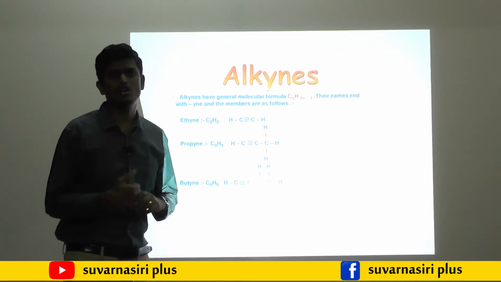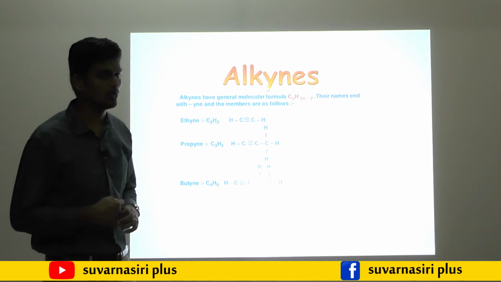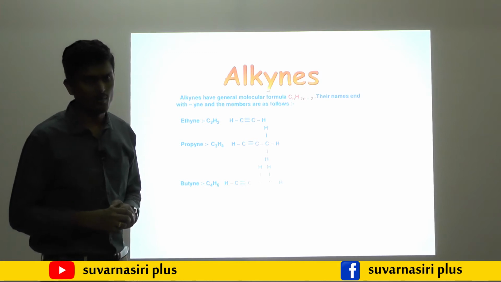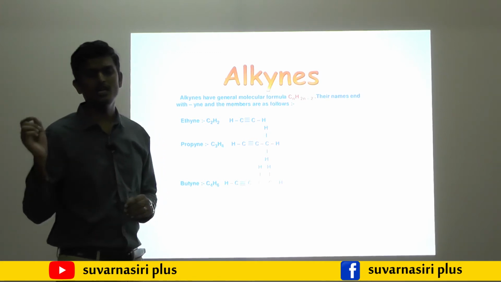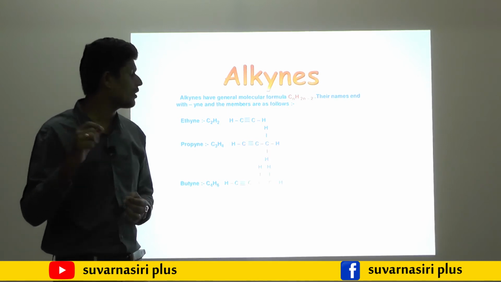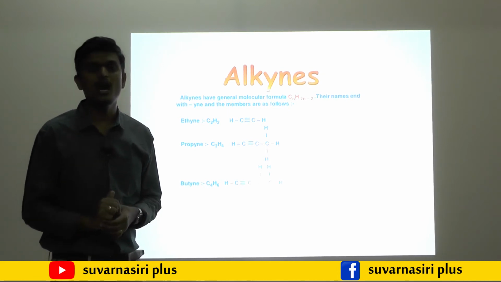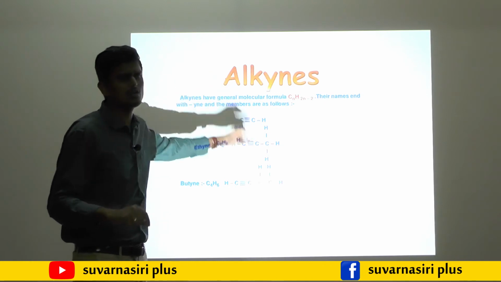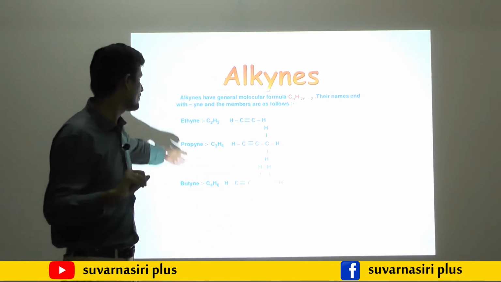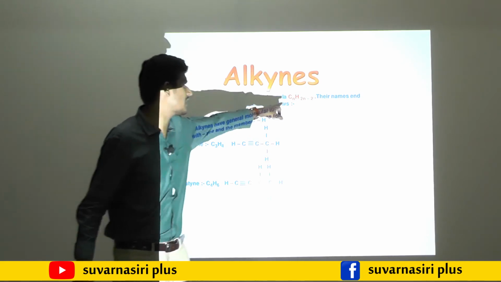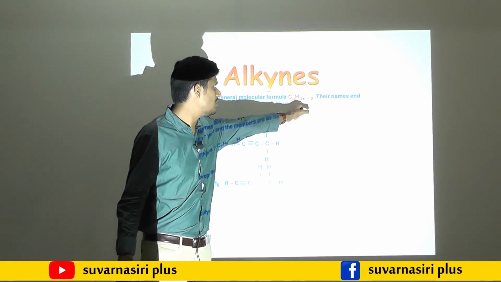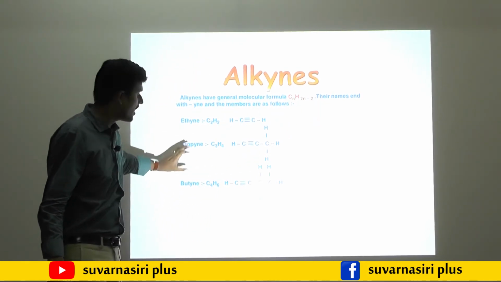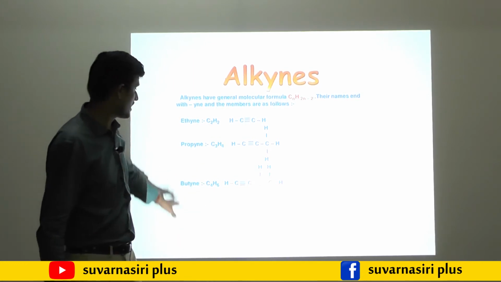Then alkynes will be there. Alkyne has the general formula CnH2n minus 2, having a triple bond between carbon and carbon. If the triple bond between carbon and carbon is there, then it is said to be an alkyne. The suffix is yne. So here it also starts with the number of carbon 2, ethyne. If I substitute 2 here, natural numbers, N value 2, C2, 2 2s are 4, 4 minus 2, 2. We will get ethyne as C2H2, propyne as C3H4, butyne as C4H6. Like that you will get.